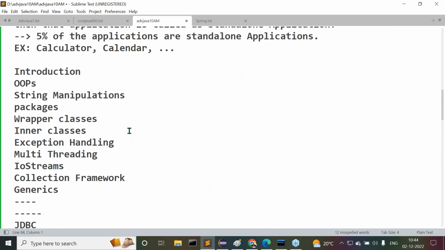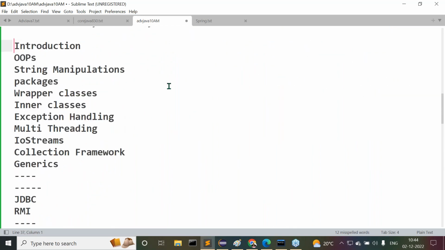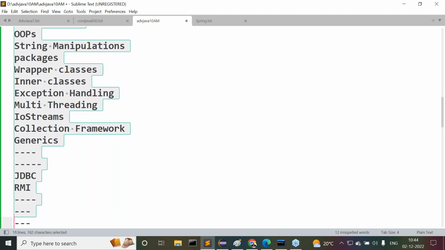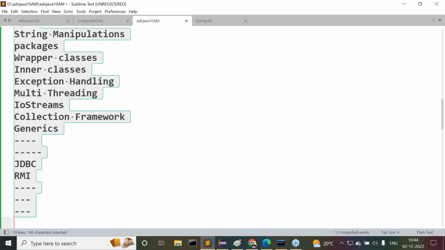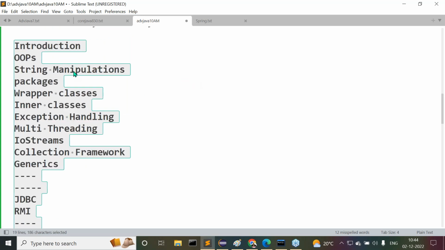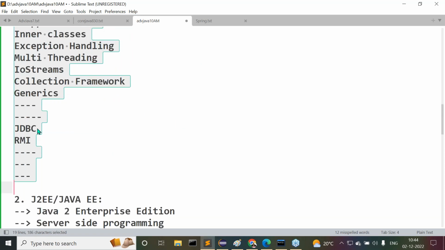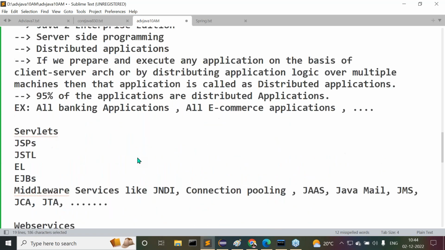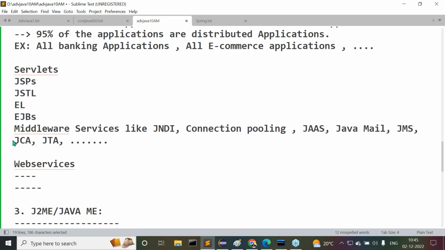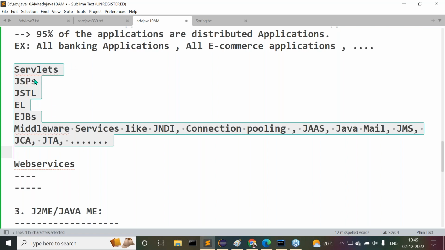We understand the J2SE content here. Am I right or not? We understand what topics are available inside J2SE. Especially remember that JDBC is a part of J2SE. We also understand the J2EE topics. These many topics are available, and inside this we recognize servlets, JSPs, JSTL, and expression language.